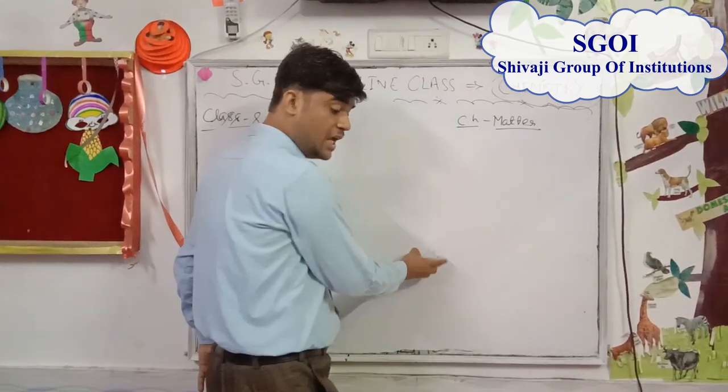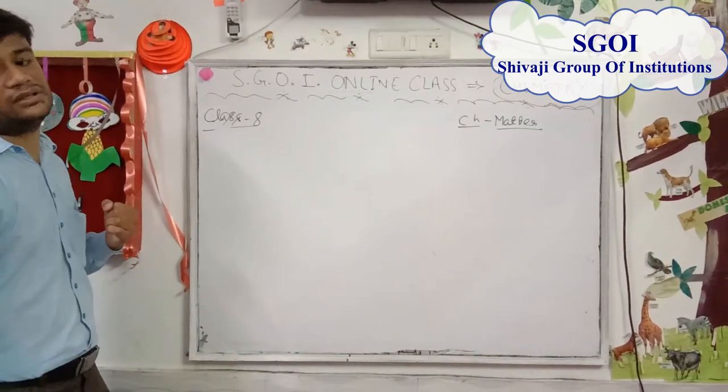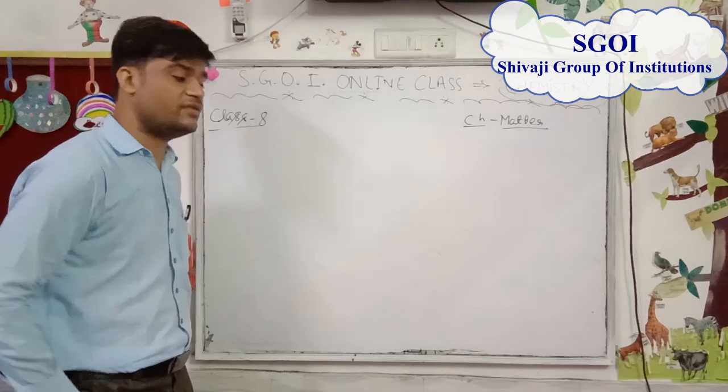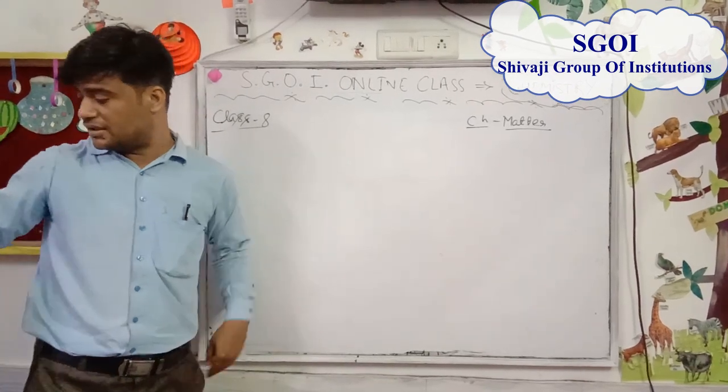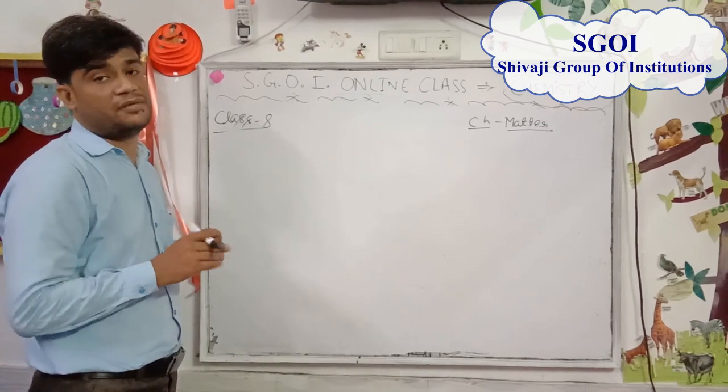And in case of ice, the freezing point is 0 degrees Celsius. Melting point is 0 degrees Celsius at 76 centimeter of Hg.